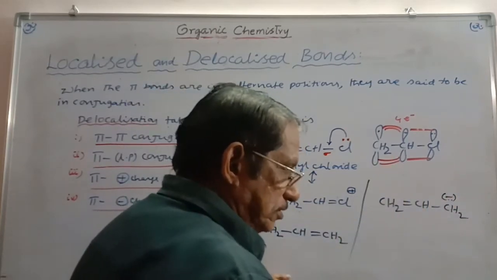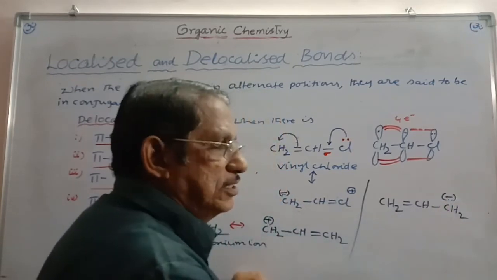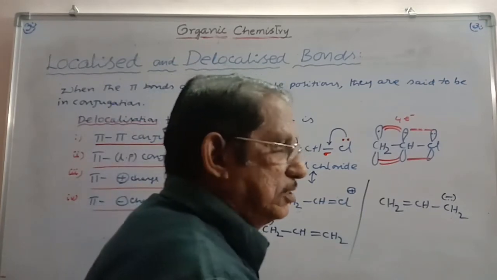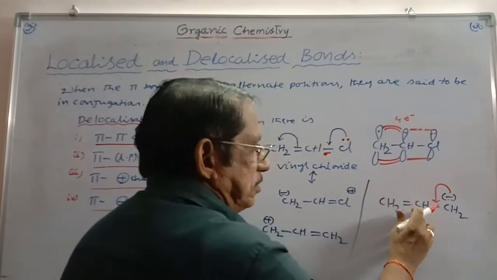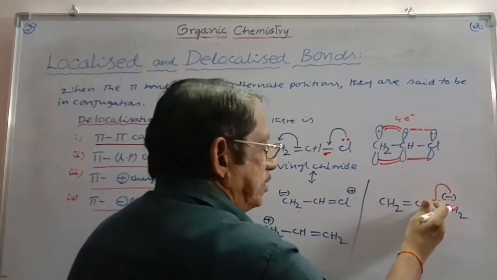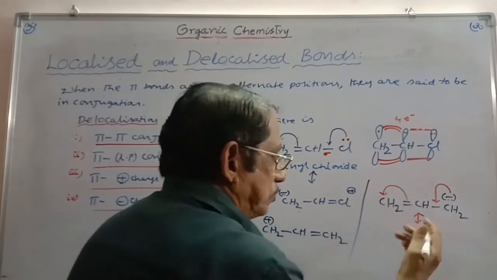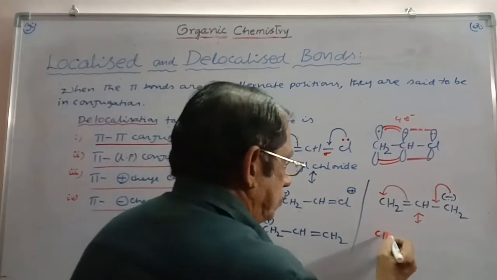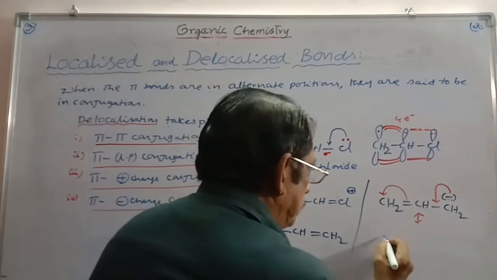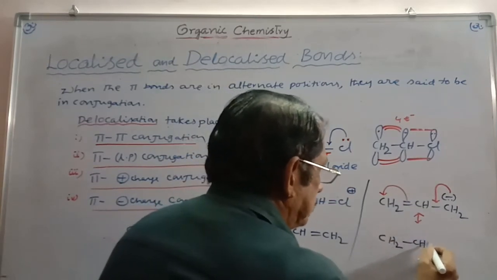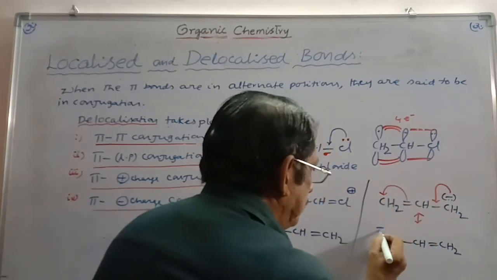How it happens here, you can see, as this carbon has more electron density, a negative charge, it is easier to release the electron cloud. And so it releases the electron cloud towards this carbon. And automatically this carbon, after taking this bond electron cloud, pushes the electron cloud towards the other carbon. And thereby you are able to write the resonance structures for this: CH2, single bond CH, double bond CH2, and here this bond is shifted toward this, that means the negative charge is obtained here.